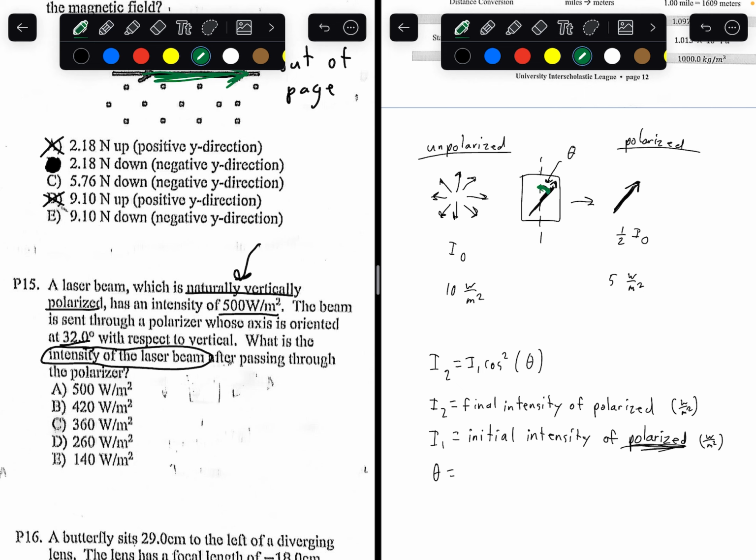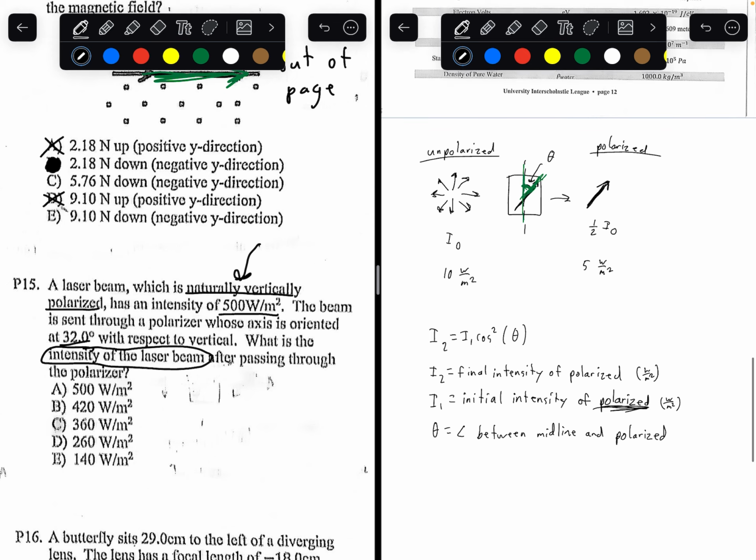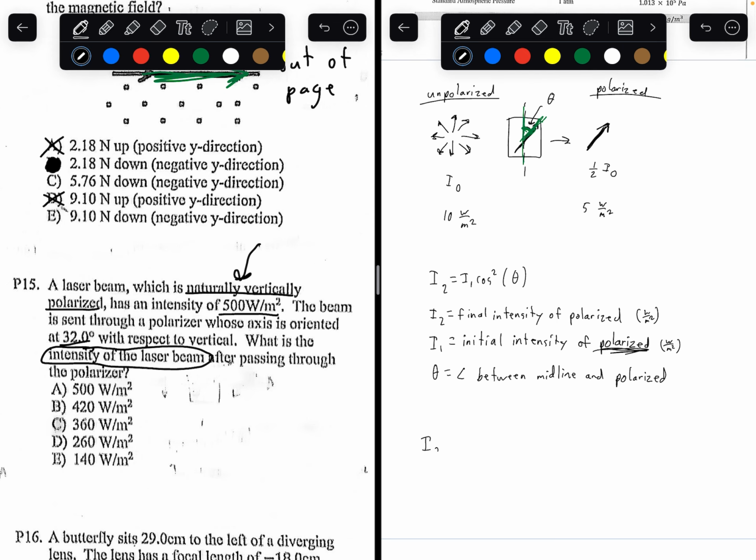So this green angle I'm drawing right here, theta is the angle. So using this formula, we know that the final intensity is I2, the initial intensity is 500, cosine squared of what is the angle? The angle is 32 degrees with respect to the vertical. So we have 32 degrees here.